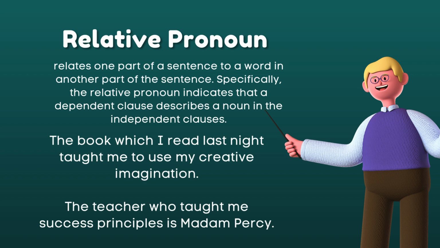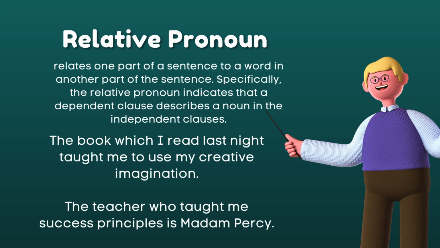We have here the dependent clause which I read last night, which means it describes the book in the sentence. Okay, we have here which I read last night, which talks about the book here in the sentence.